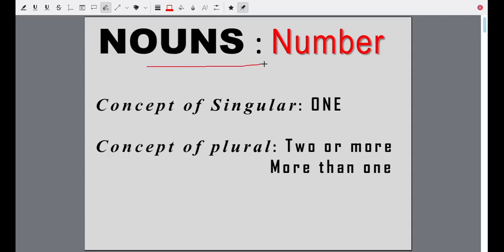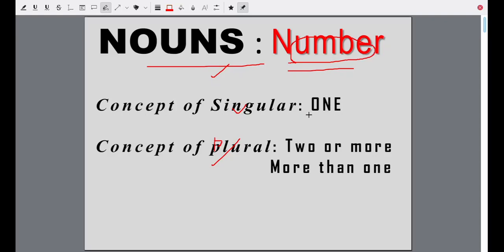Now the word number has a different meaning in mathematics. In mathematics, 1 is a number, 2 is a number, 3 is a number, 4 is a number. But in grammar, when we talk about number, we mean either singular or plural. Whereas in mathematics, number has a different meaning.